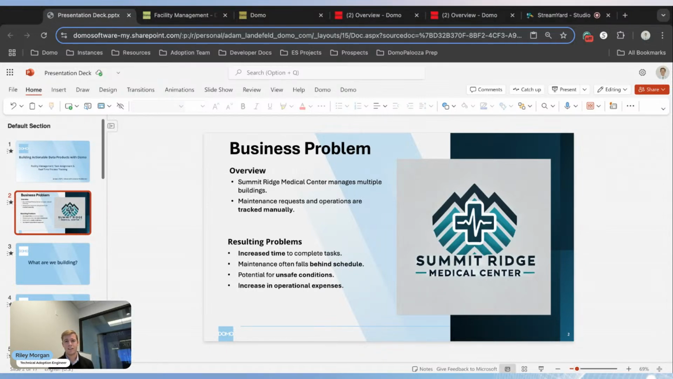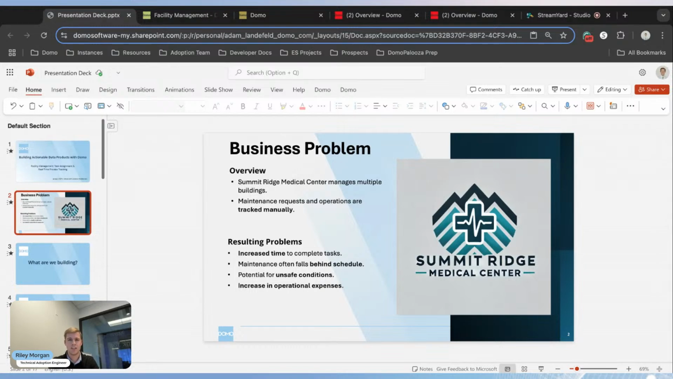And the way that they're tracking this and keeping note of everything that they're doing is via text message. Maybe it's through Teams or Slack, but there's no really good source of truth and source of understanding what's coming in and who's responsible for what. And so what they were seeing is an increase in time to completion for a lot of these tasks, that they're falling behind schedule. And because of this, it led to unsafe conditions and increased operational expenses.